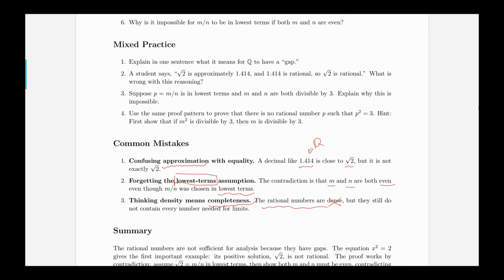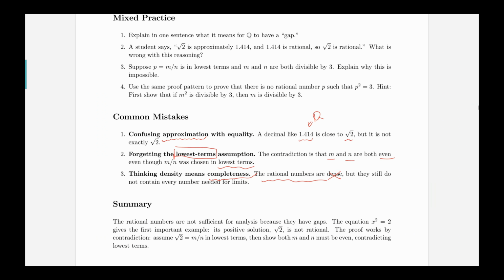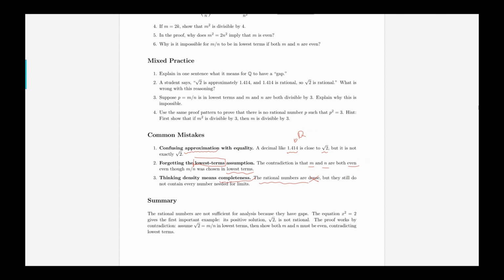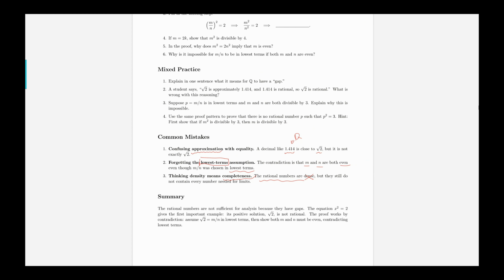Okay, so how about I just show you the answers. So when you finish the questions, here are the answers.